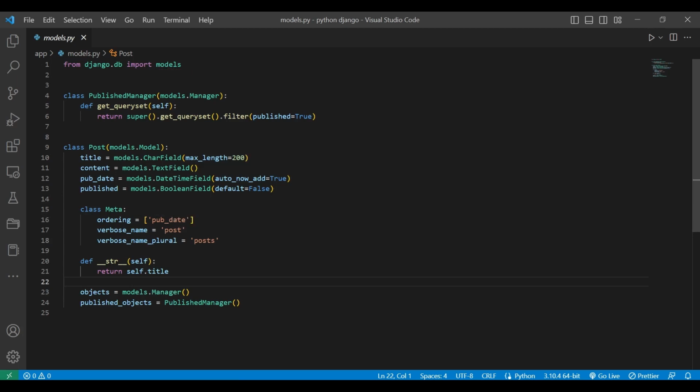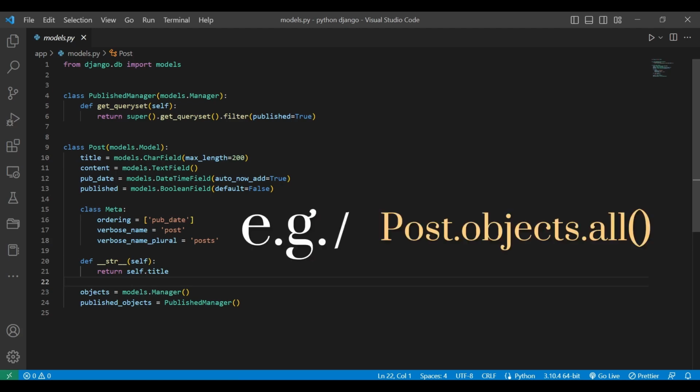This means that you can access the attributes and methods of the original model class through the newly created model class. For example, you can use Post.objects.all() to retrieve all Post instances from the database, even if you imported the Post class from a different module.